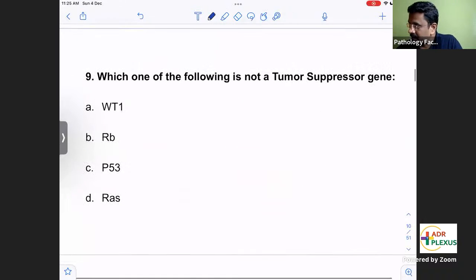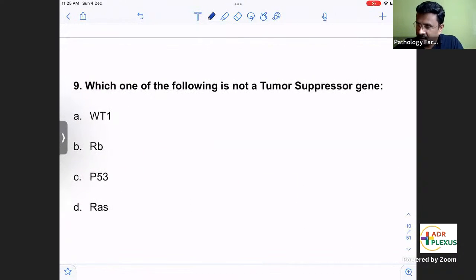Okay. Coming to this question: which one of the following is not a tumor suppressor gene? This is very important as well as a basic concept you should know. Two kinds of genes we have to know: one is oncogenes, that is proto-oncogenes, and the other is tumor suppressor genes. In the body, proto-oncogenes are always in an inactivated state.